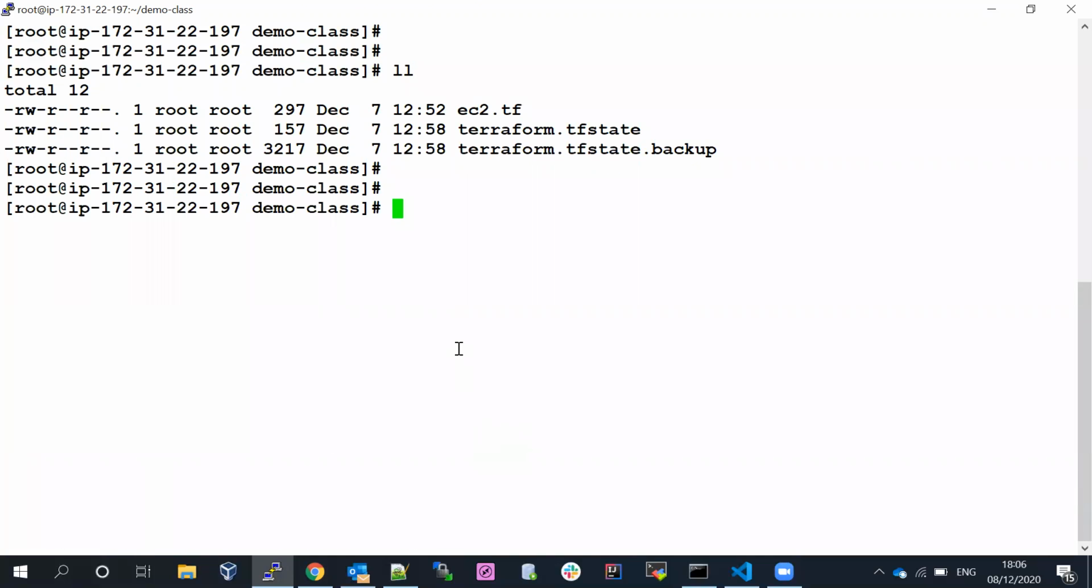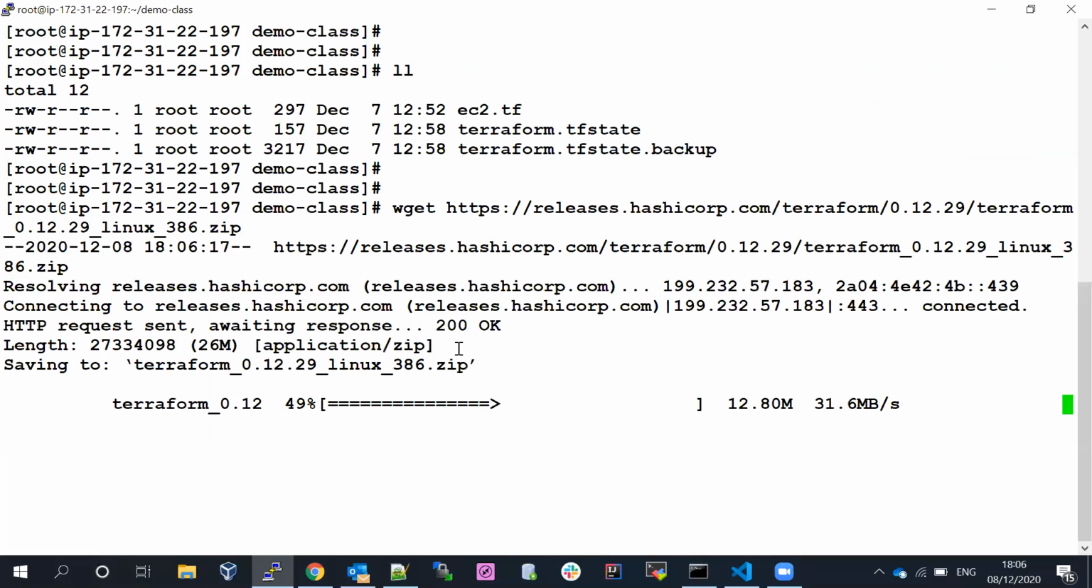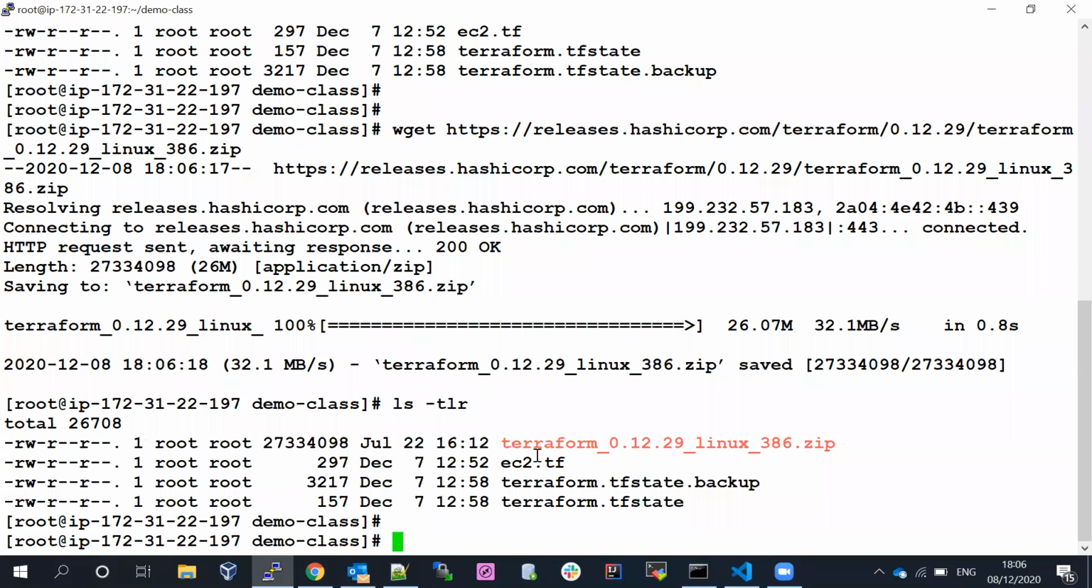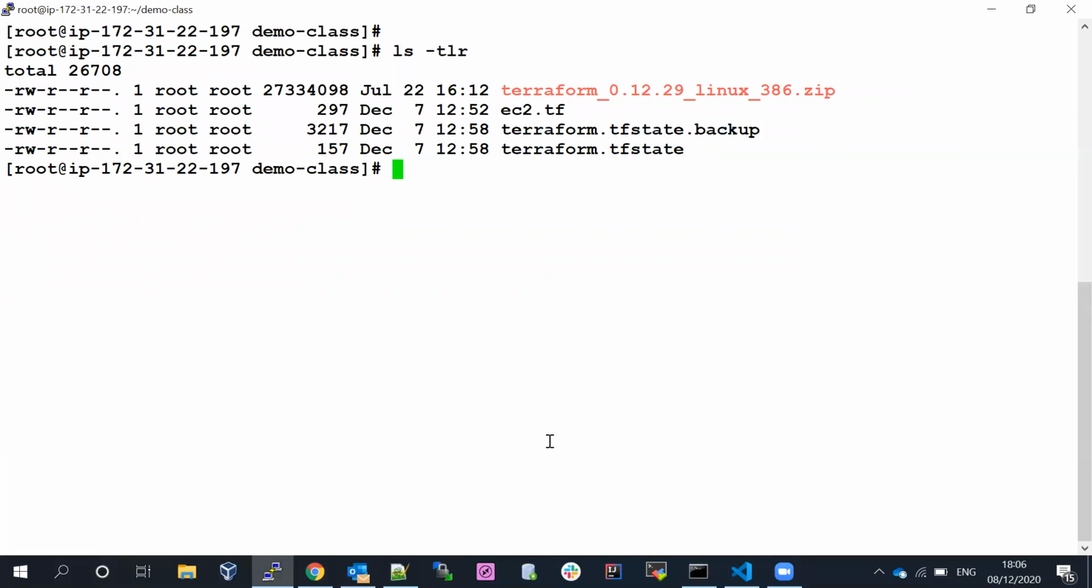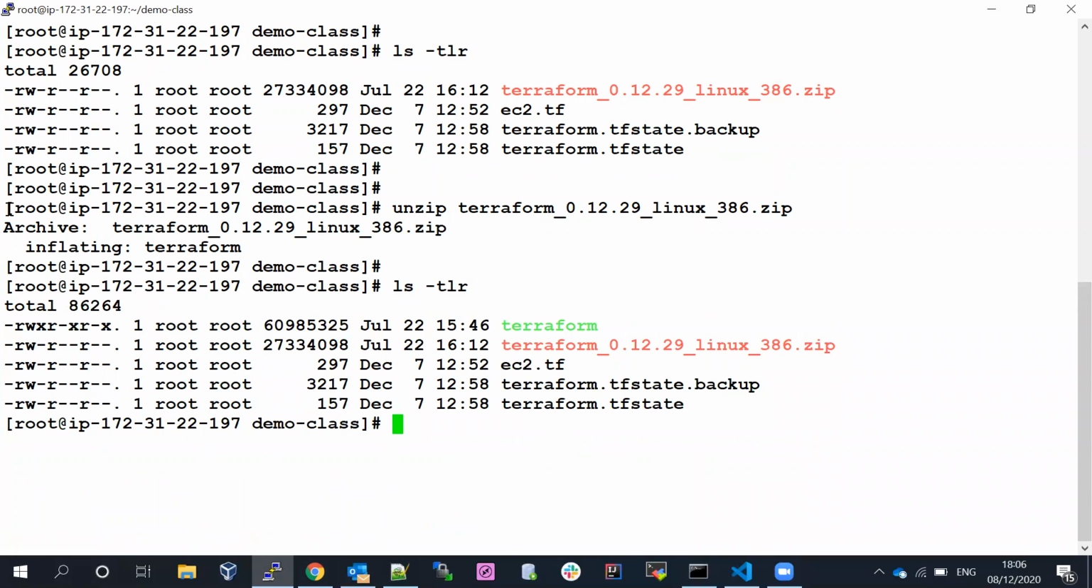So let me download the Terraform file. How are we going to do it? With wget. If you enter wget, it's going to download the Terraform zip file locally. So now we have a zip file available. How are we going to unzip this file? If you enter unzip, it's going to unzip the file. You can see when you hit enter, it's unzipped and inflating. So now we have one file available. This is just a file, not a directory.